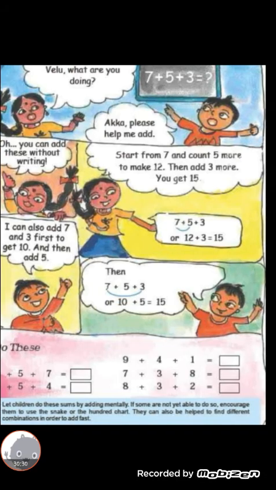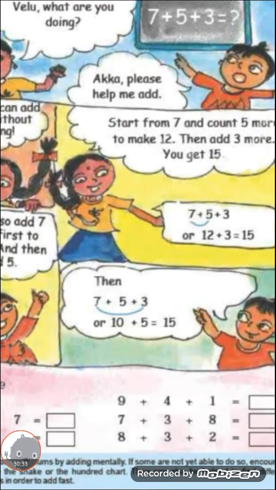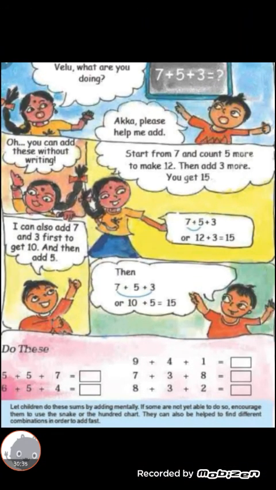Children, look at this blackboard. 5 plus 7 plus 3 equals what? Children, in page 76, there is a snake, right? You can use that snake also. You first stand on 7 and move forward 5 steps, and next we move forward 3 steps, and we get the answer 15.